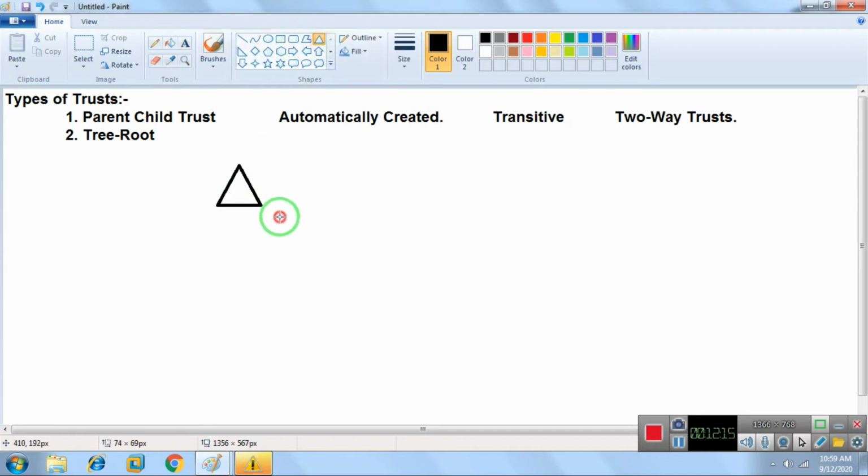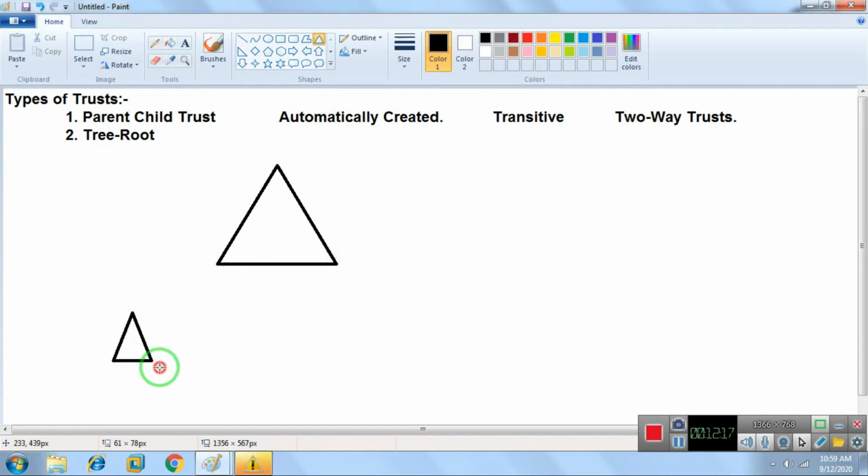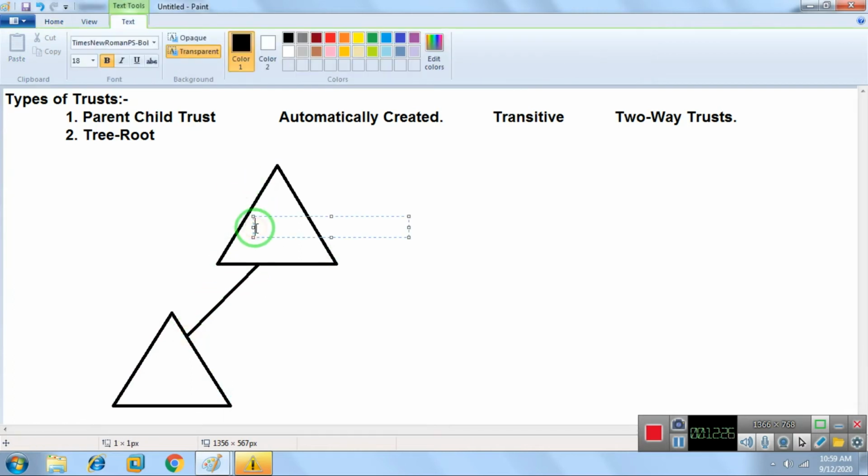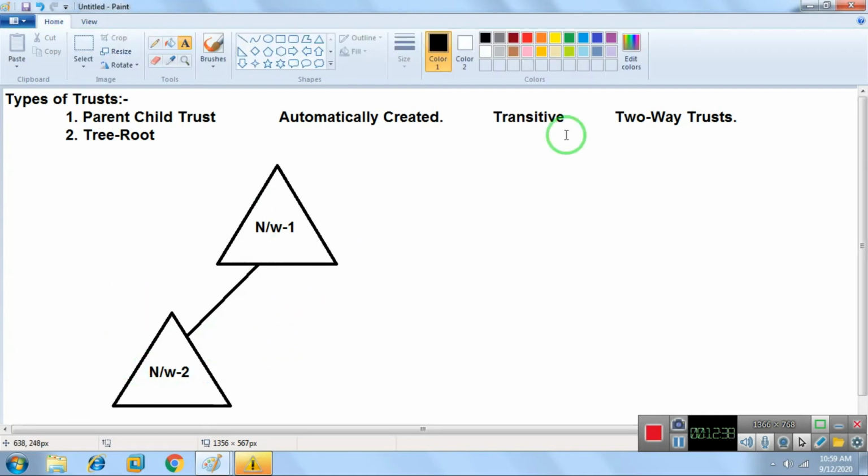This is my India tree, and in the India tree I have two networks: domain network 1 and domain network 2.